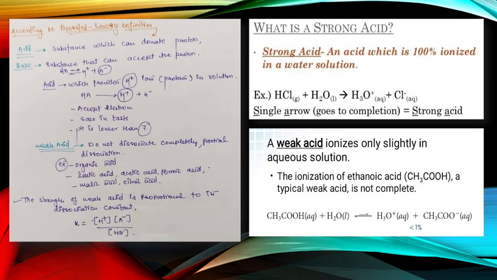Then the second concept is acid and base. According to the Bronsted-Lowry definition, an acid is a substance which can donate protons. Protons means H+ ions, and a base is a substance that can accept a proton. So when we talk about an acid, it provides H+ ions, protons, in a solution, HA